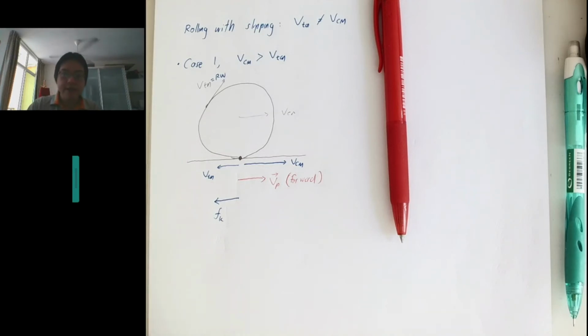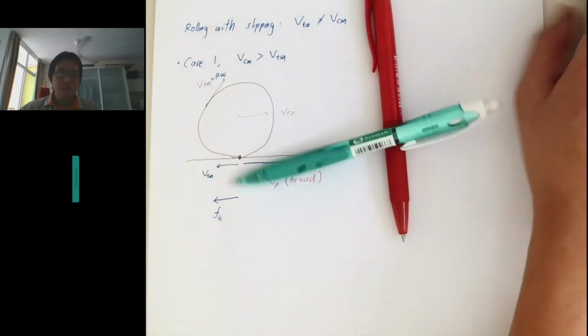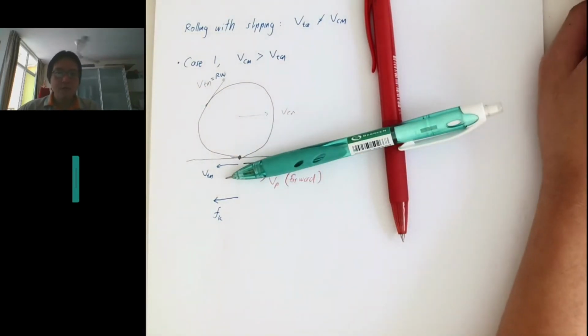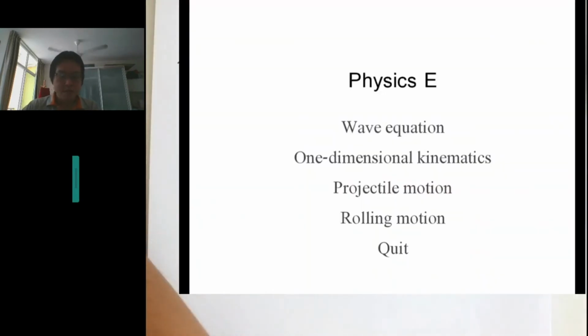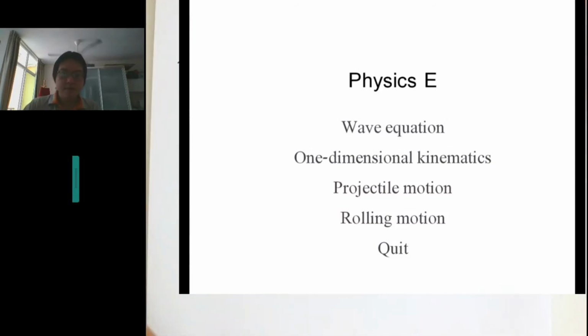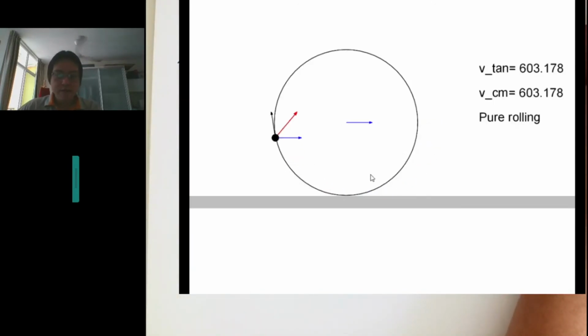We can actually animate this situation. Let me show you the animation. We want the situation where VCM is larger.